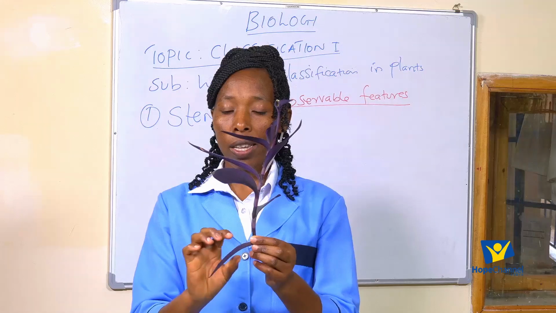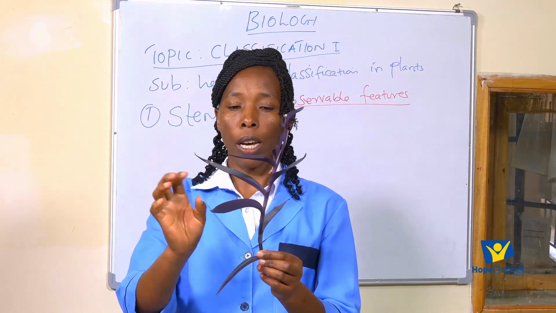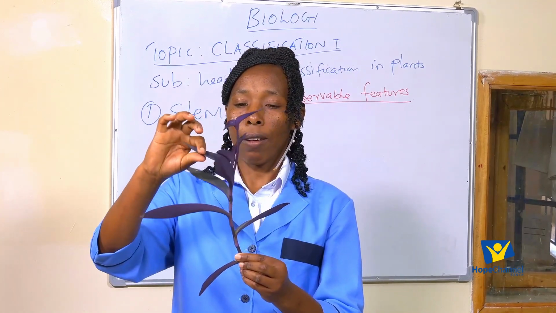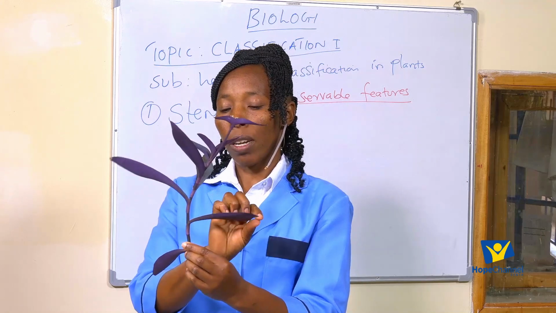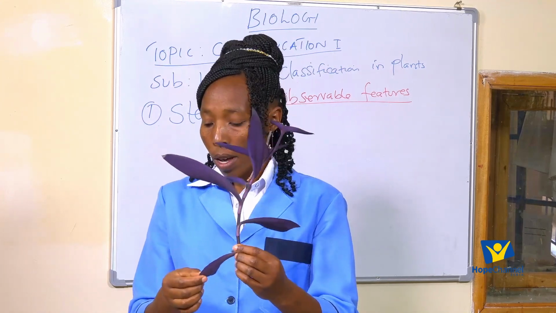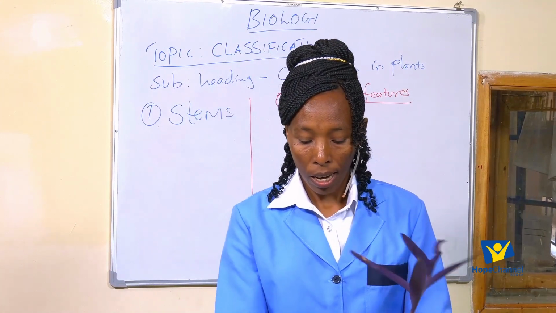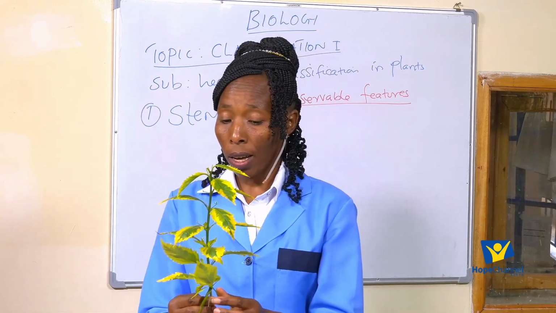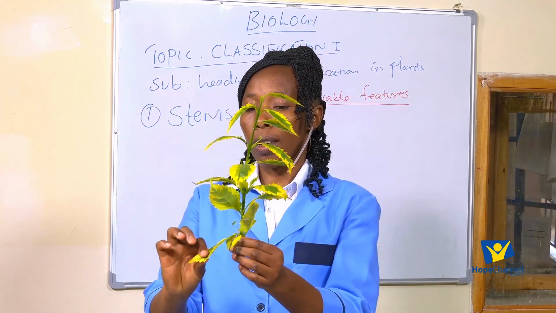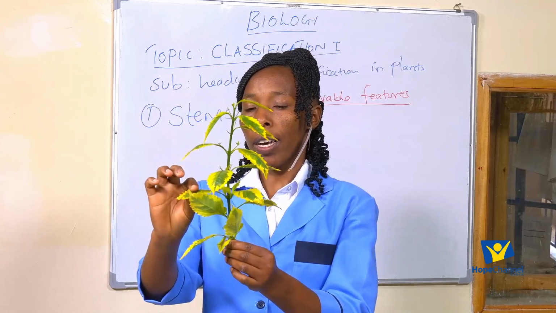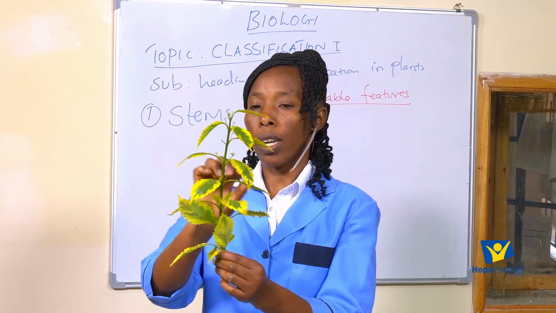This is a leaf. This is another leaf. These are leaves. If I pick another plant, I can also identify a leaf. This is a leaf, this is a leaf. All these are leaves. So that is one part of the plant.